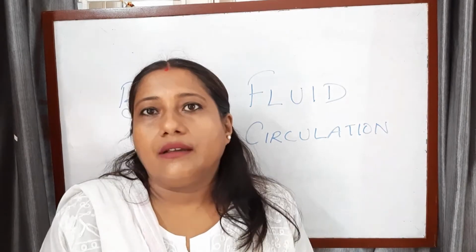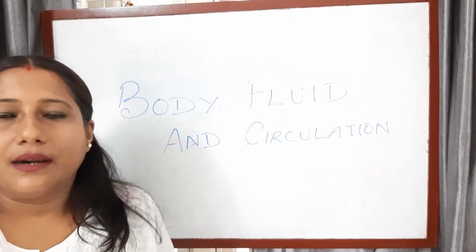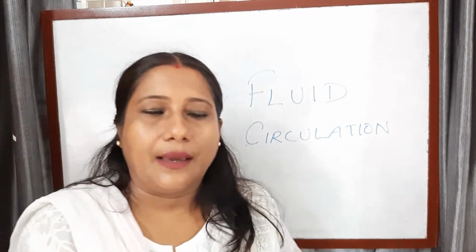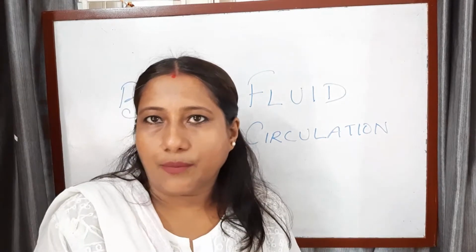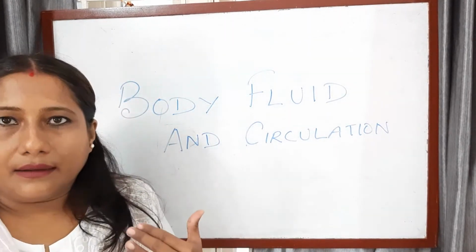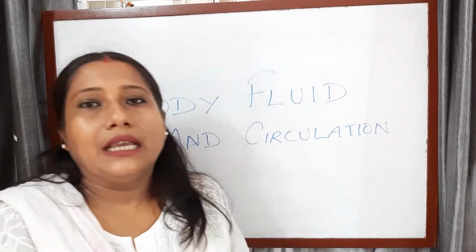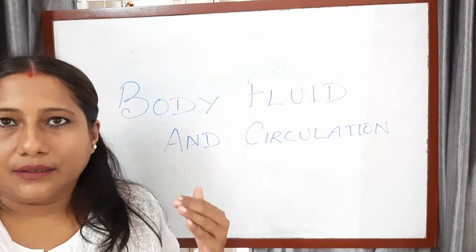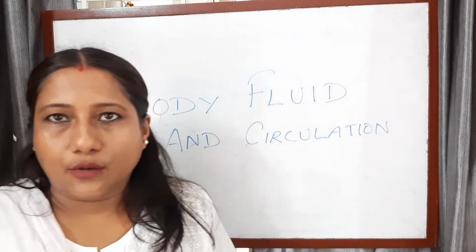Before going into details, let me tell you what parts we are going to learn in this chapter. We will learn about blood, its composition, and lymph, the function of blood, and the function of lymph. Then we will study the types of circulation in various organisms, like single circulation and double circulation.